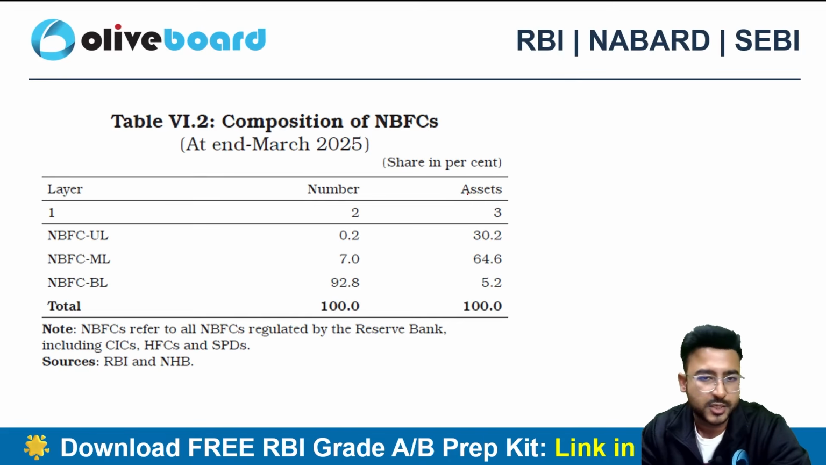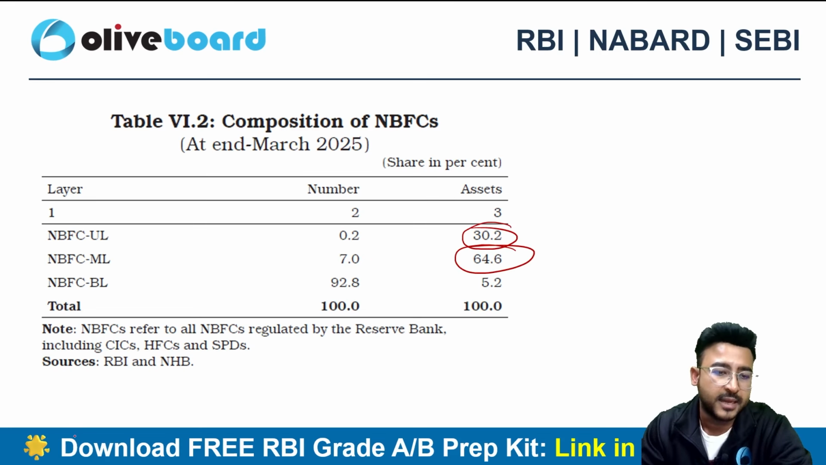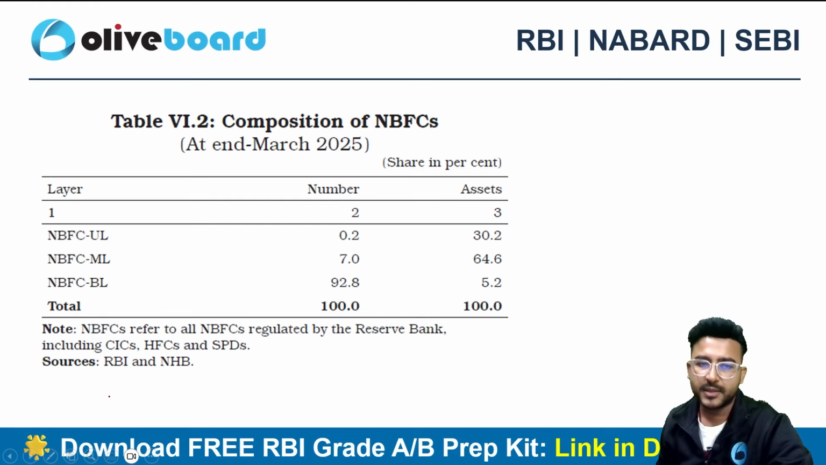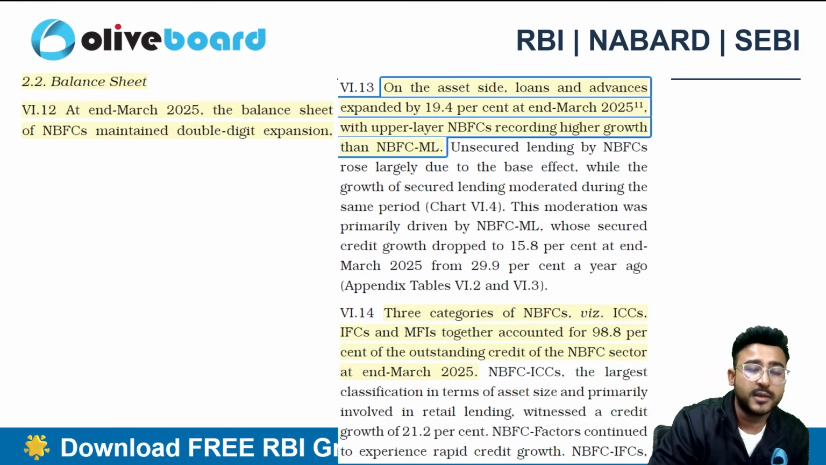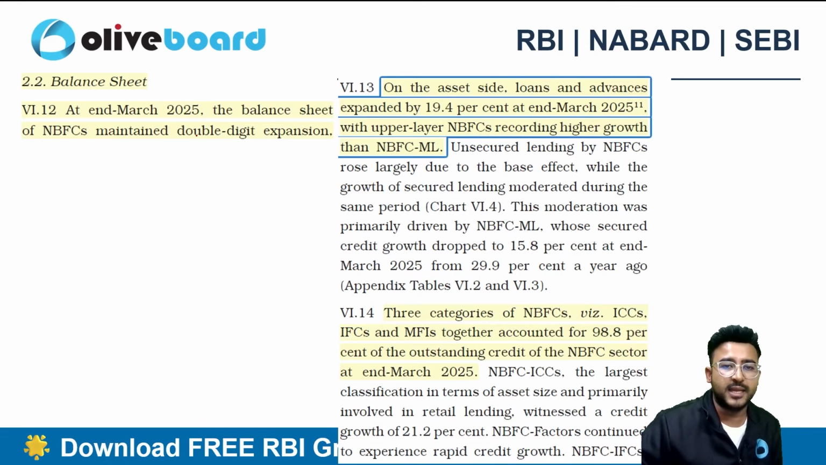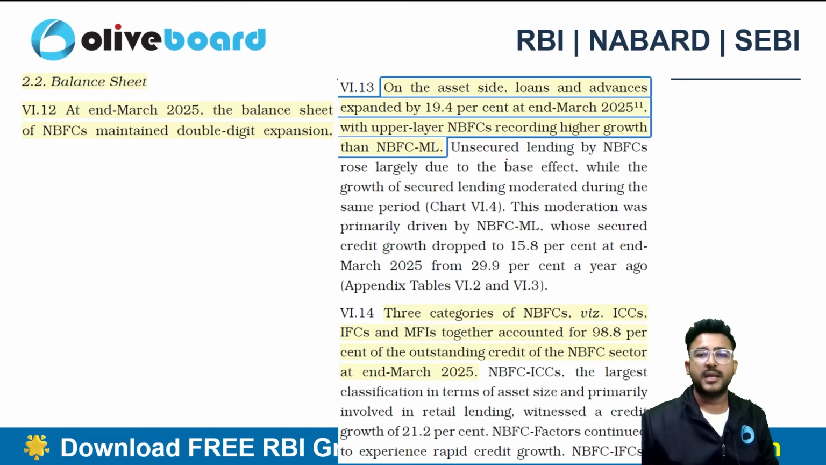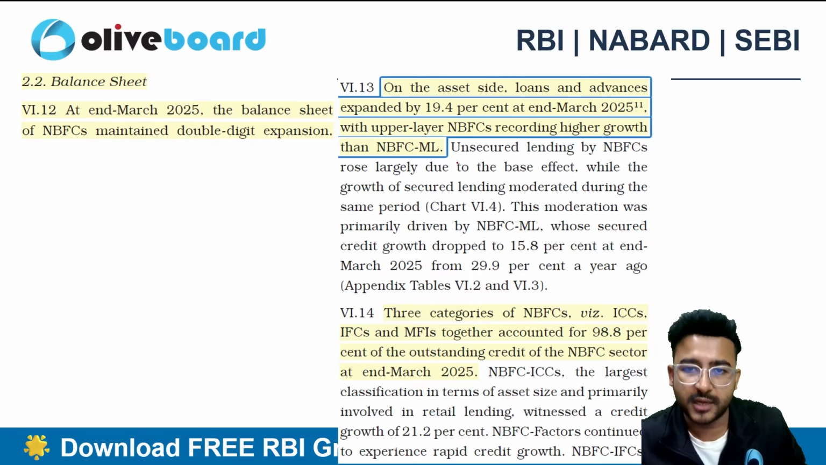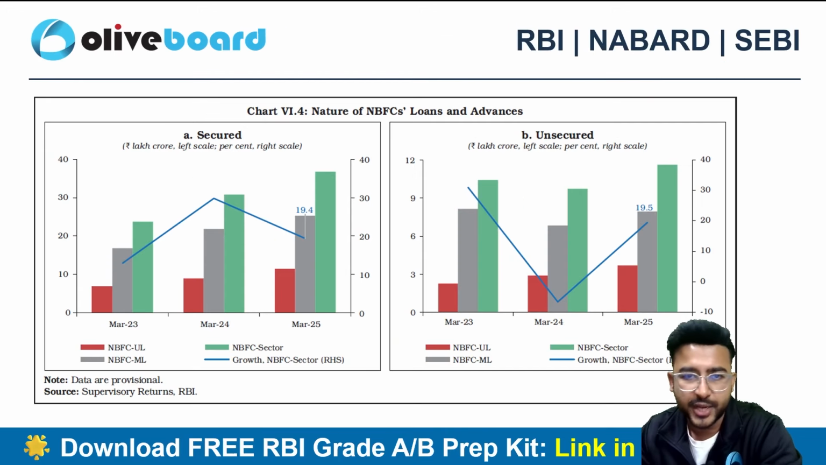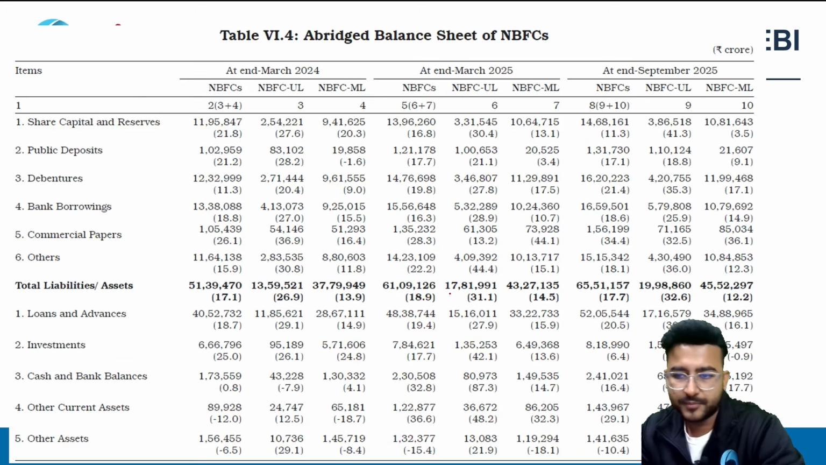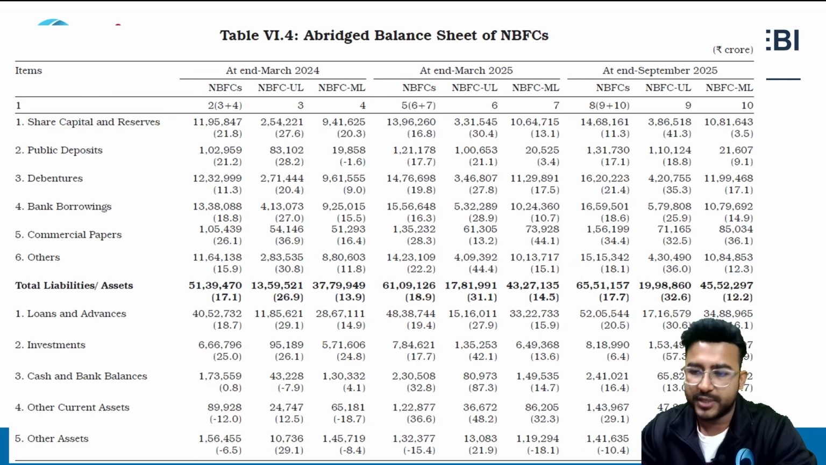This is the composition of the NBFCs. Out of the total 100%, in the upper layer, 30% NBFCs are falling, the rest 64.6% are in the middle layer and 5.2% only are in the base layer. I am talking on the basis of asset size, right? The balance sheet of the NBFCs, they are also maintaining a double-digit expansion here, right? So 19.4% is the growth rate when it comes to the asset side. 19.4% is a very high growth rate if I talk about the NBFCs, right?